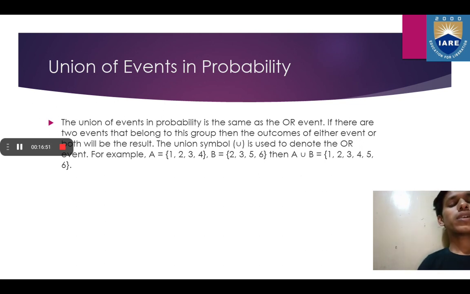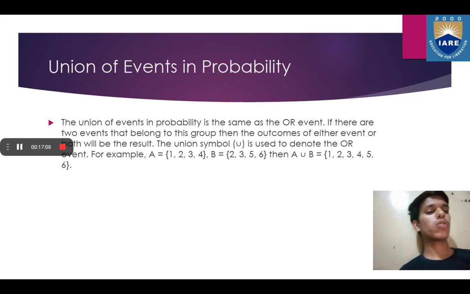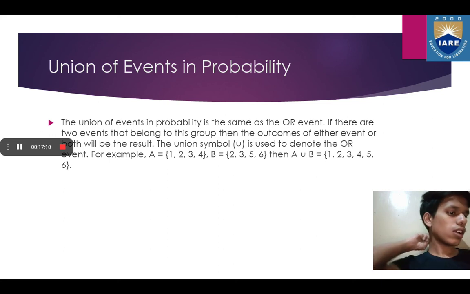The union symbol, that is U, denotes the OR event. For example, A consists of 1, 2, 3, 4, B consists of 2, 3, 5, 6. Then A union B will be 1, 2, 3, 4, 5, 6. All the elements included in A and B will be included in A union B.